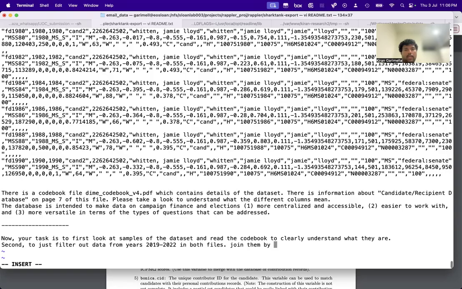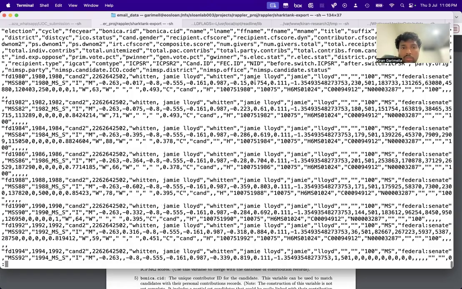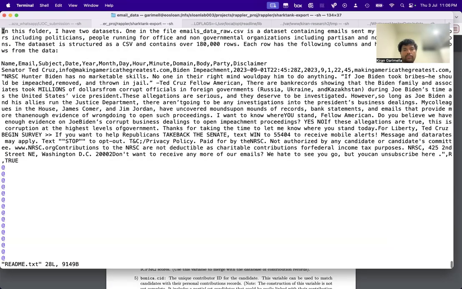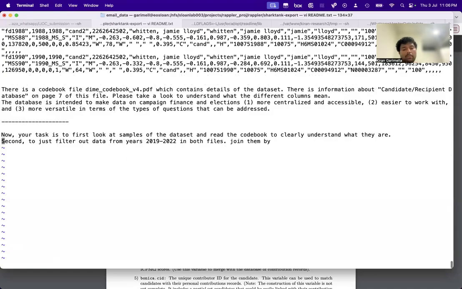Join them by, so let's check actually. I'm assuming this Witten Jamie Lloyd is the name of the candidate. I'm assuming Senator Ted Cruz is the name here. I don't know if it's going to do this, it's a bit harder. But basically, there'll be Ted Cruz in the dime file and Ted Cruz here, and it has to do that sort of join. So I want to say join them by name of the candidate.